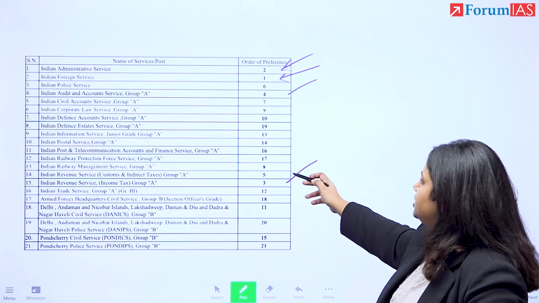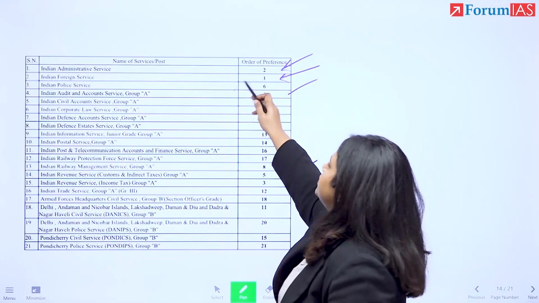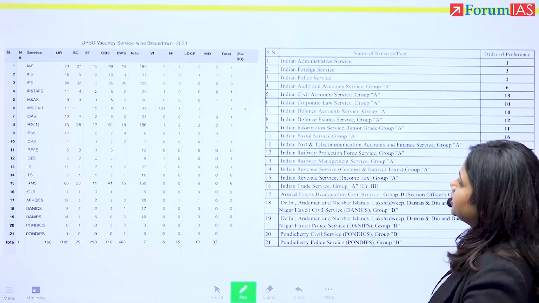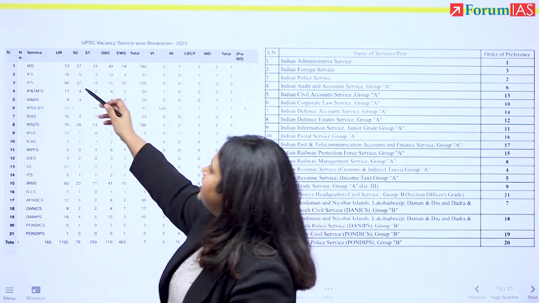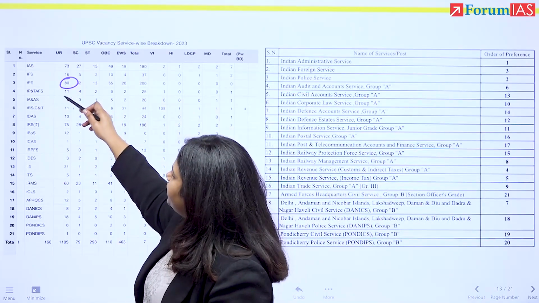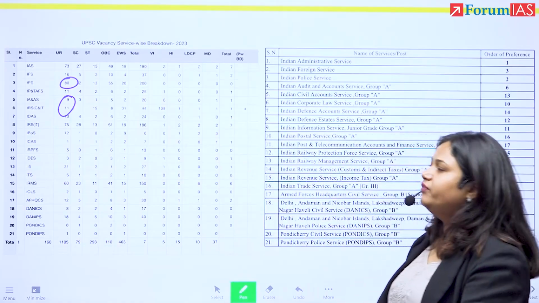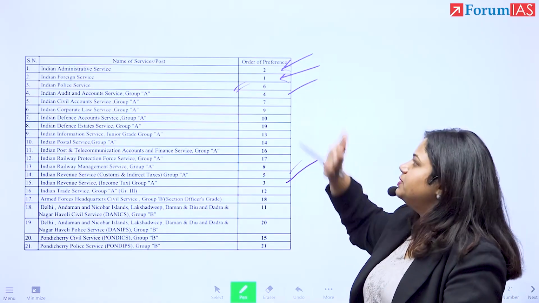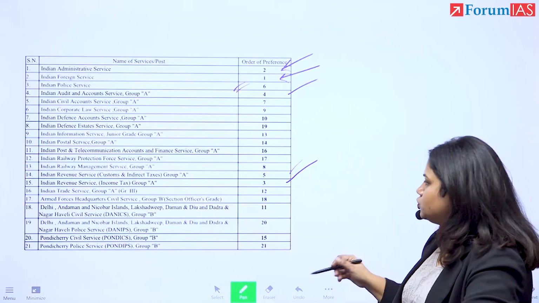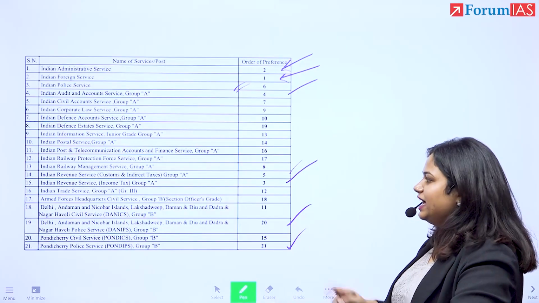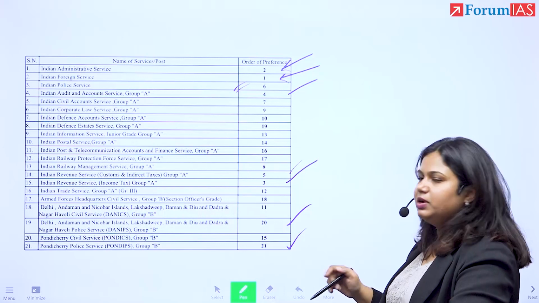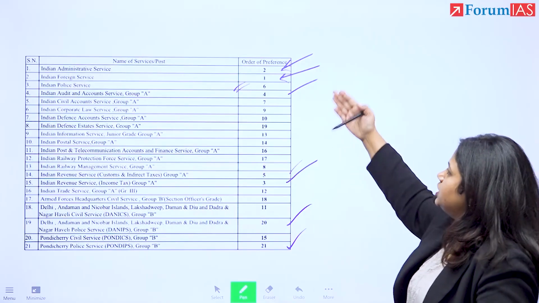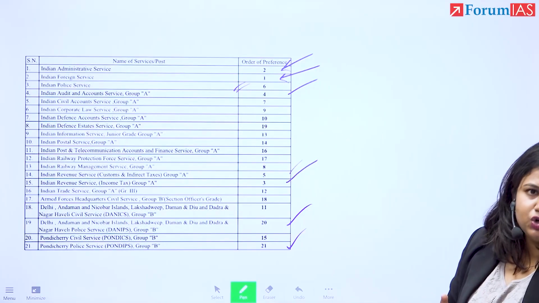Number 5 for the student is revenue service customs. Number 6 is police service, which means that on the basis of the number of vacancies that are there, it is a very low chance that this person will get IPS after they have filled in audit and revenue, after they filled in foreign, right? Which means that effectively you can see from this that this person does not want to go in police services. That also shows that, see, last 2 services are DANIPS and PONDIPS, police services in Delhi, Andaman, all these union territories, and Pondicherry last. All right. So essentially you organize this on the basis of what you're looking for.